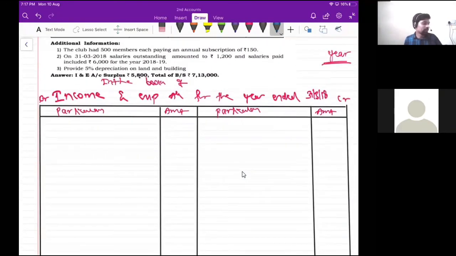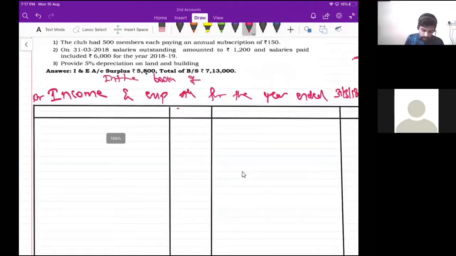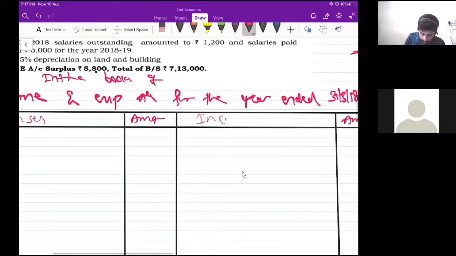Wow, very good. I made one mistake. What is that mistake, guys? Someone rightly pointed out. Very good, Chandrika. Others, can you spot my mistake, please? Yes, Pooja, correct. Chandana, correct. Sinchana, correct. All right. So now here you should not write particulars. What will you write here? Tell me, guys. Expenses and incomes. So on the debit side, you will write expenses, and on the credit side, you will write incomes.